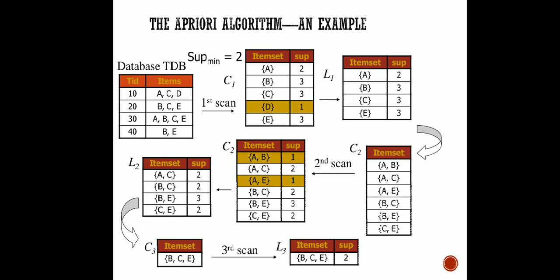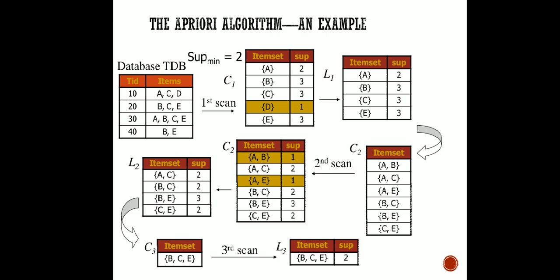Now again you can see here that AB and AE cannot fulfill my criteria. So we will discard these two and we will keep the rest. Now we are again going to match up. Here we have not shown the total process, you can just try it on your own.